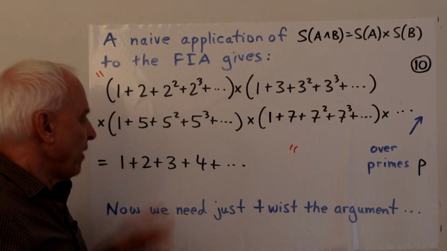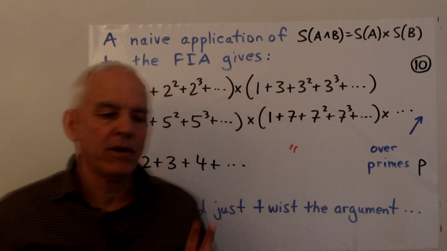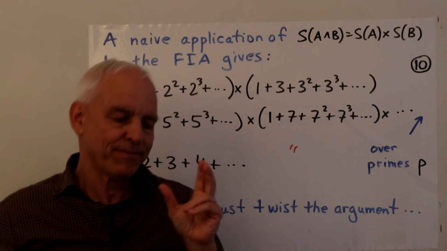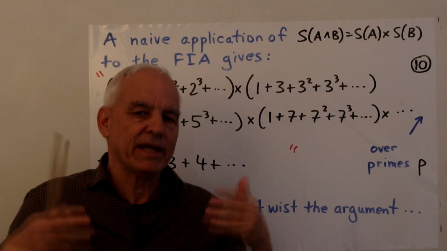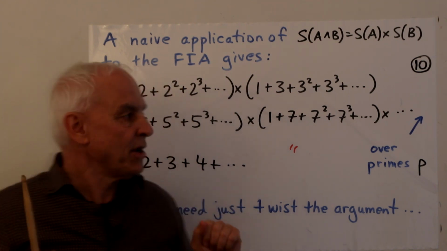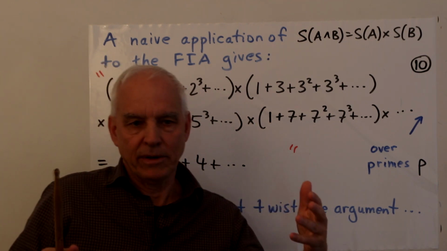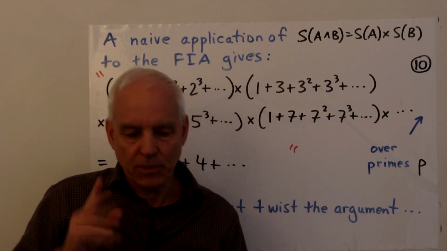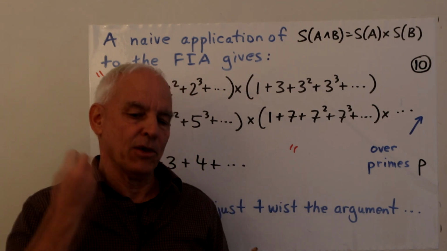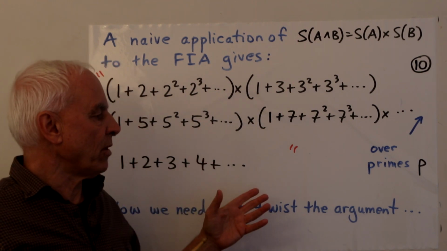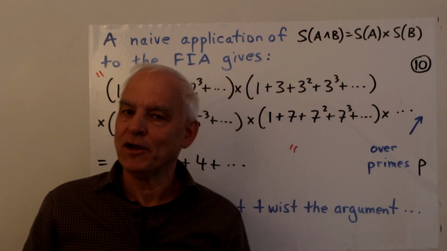And I claim that this is pretty close to the Euler product story, but we just need to twist things, and that's a new kind of thing: we have to introduce some sort of multiplicative functional here to convert this thing into something which converges in the usual analytic sense of things. So that's what we're going to do in our next video: introduce a twist that will allow us to see the Euler product as a natural manifestation of this law applied to the fundamental identity of arithmetic.